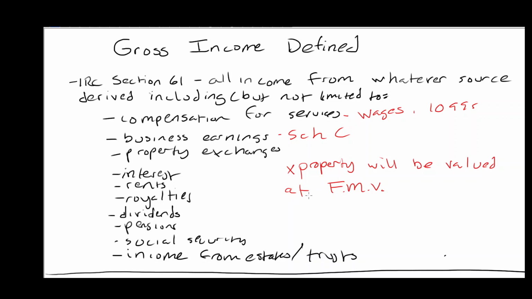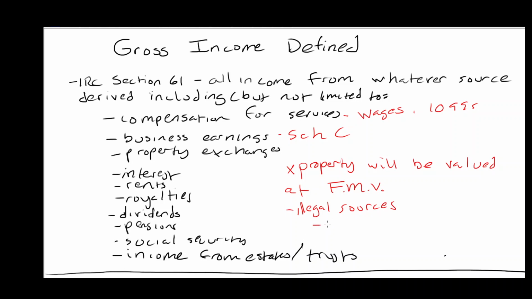Now look, in the event that you are given property instead of cash, that property will be valued at its fair market value. That's how you would report its taxable value in your gross income. This also includes illegal sources as well. So in the event you sell illegal drugs, those are also included.